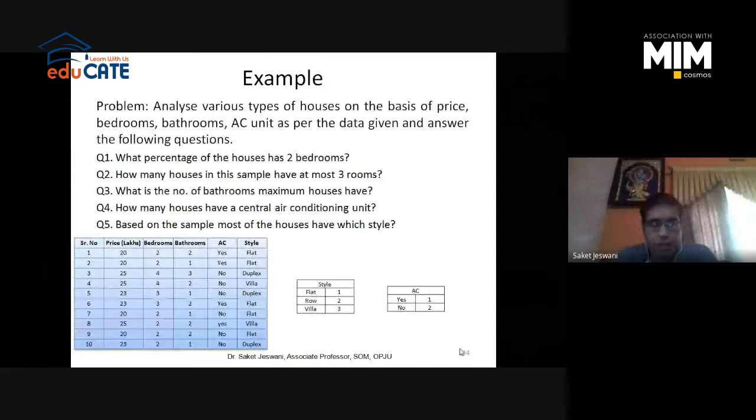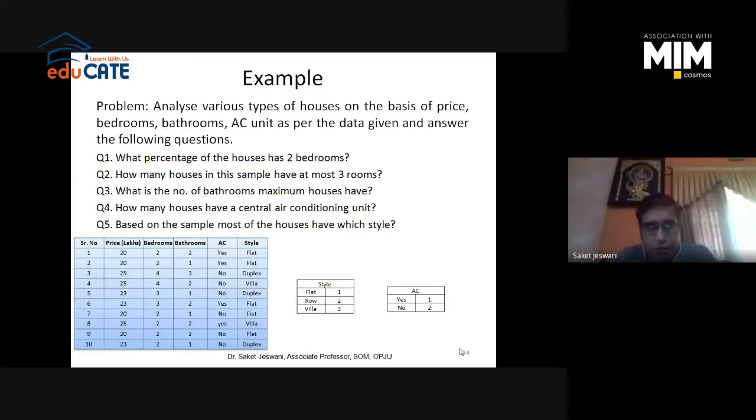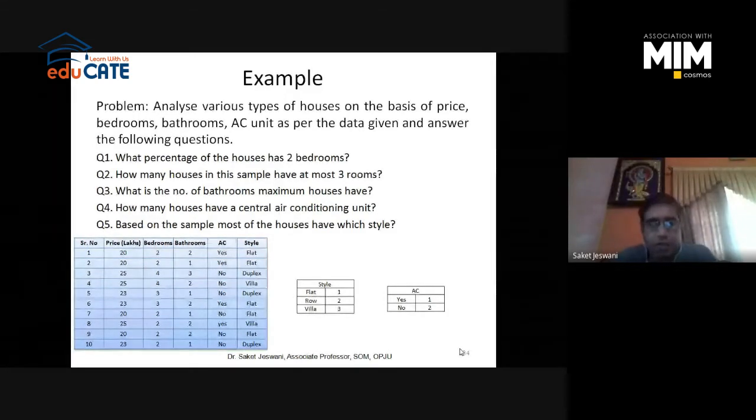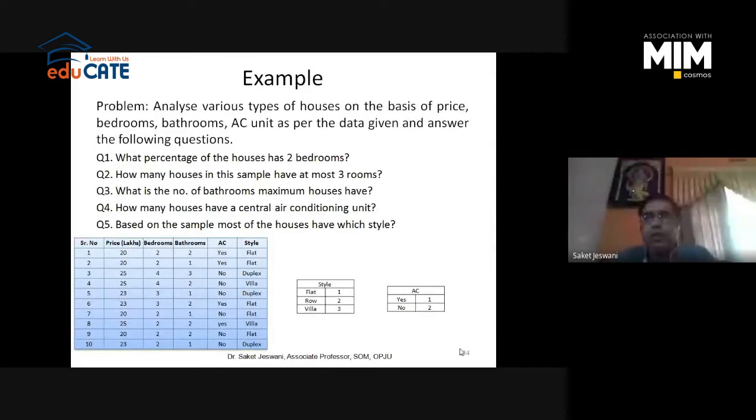We need to convert the nominal data into numbers because, as we know, SPSS reads only numbers, right? AC has two categories, yes or no, so we convert yes into one and no into two. And style has three categories: flat as one, row as two, villa as three. We can do it directly in Excel before transferring it into SPSS, or after transferring, we can directly convert this nominal data into ordinal or interval scale in SPSS also.